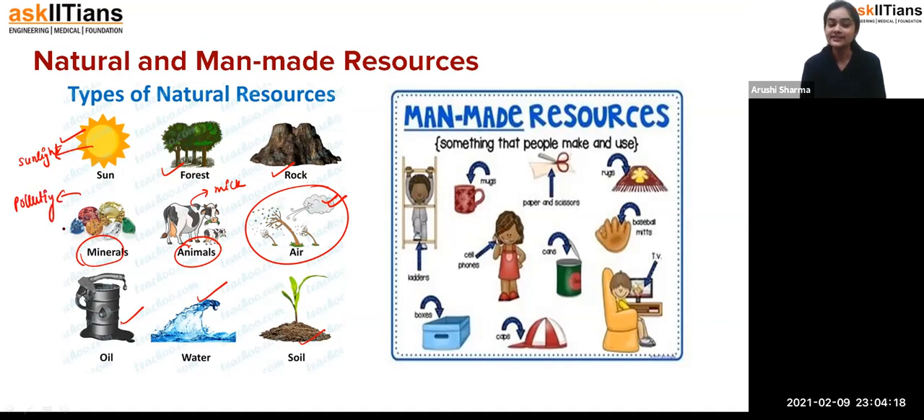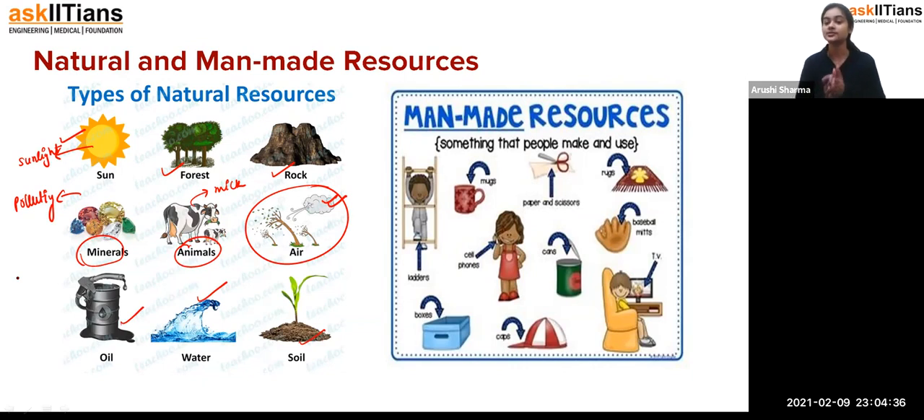Exactly. But in this case, if I want, today sunlight is only yellow color, you can't alter the light color. Soil is there, so you don't have the ability of modification. But if we talk about man-made resources, yes, exactly.